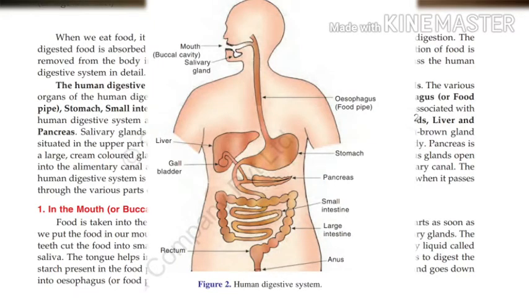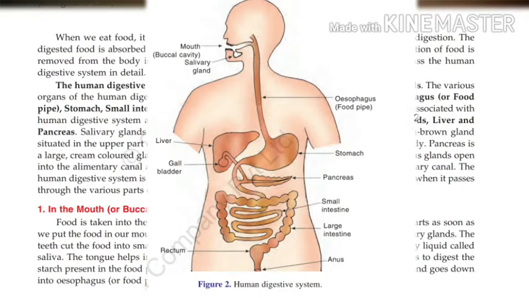Mouth, then esophagus or food pipe, stomach, small intestine, large intestine, rectum and anus. All these organs form the alimentary canal of the human digestive system.